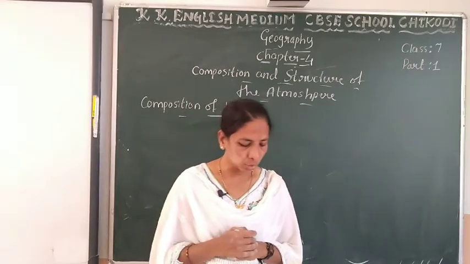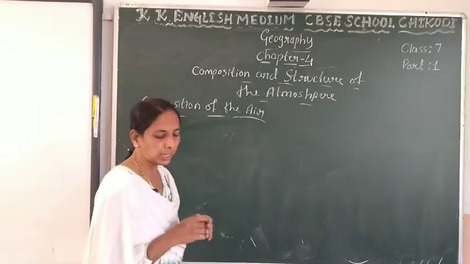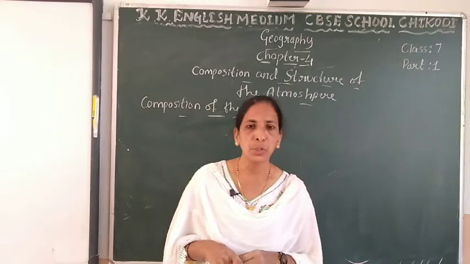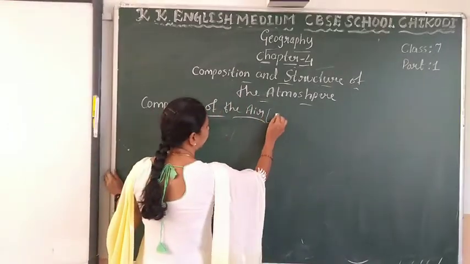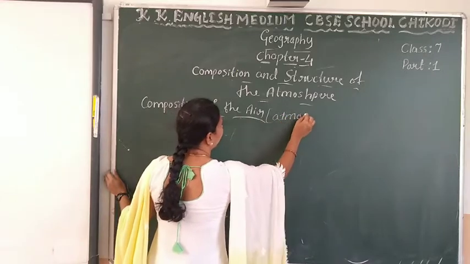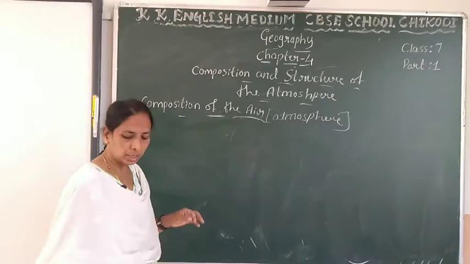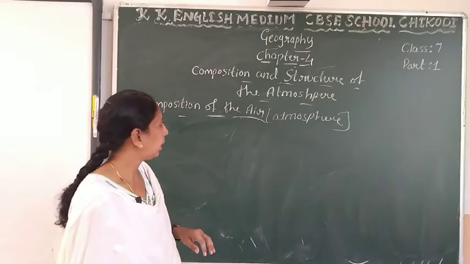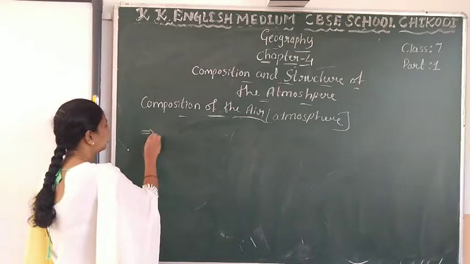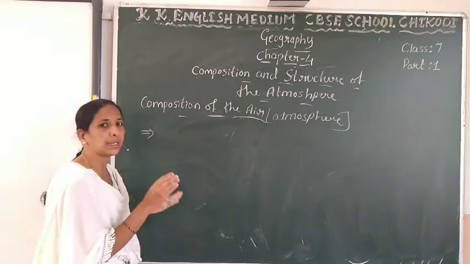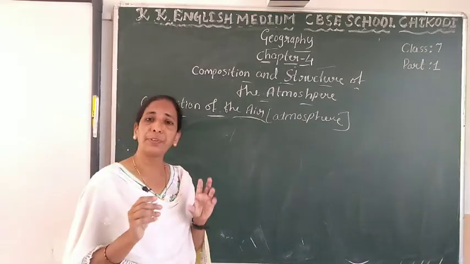Okay, so first I talk about the composition of the air. Air means the atmosphere. In this atmosphere or air there is a mixture of gases.